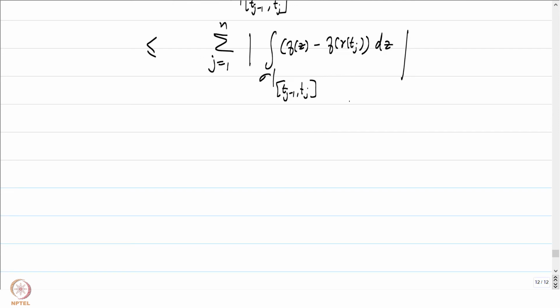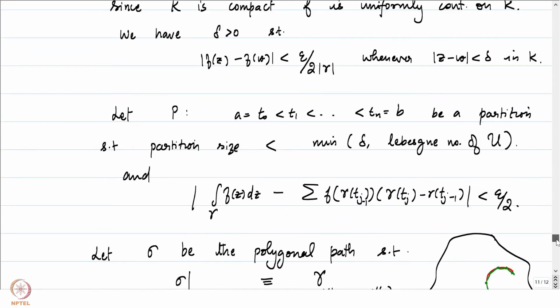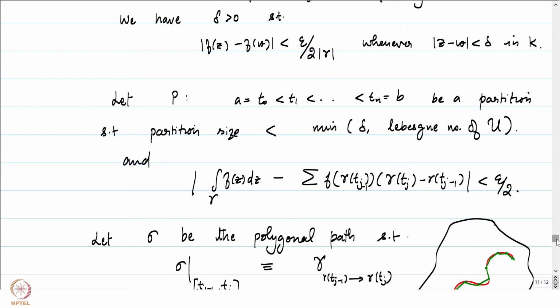Okay, now let us take the benefit of the choices we have made with respect to the tj's. What do we know about the tj's? We have ensured that gamma of tj minus 1 and gamma of tj are sufficiently close so that the absolute value of f of z minus f of gamma of tj minus 1 is going to be less than epsilon by 2 times the arc length of gamma, by using the uniform continuity of the function capital F, which I have just scrolled up to.